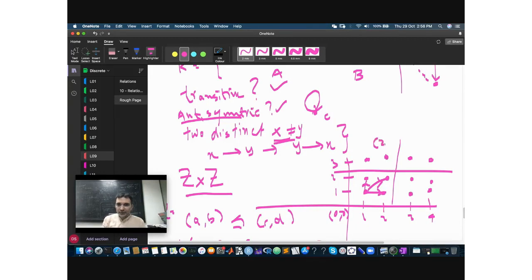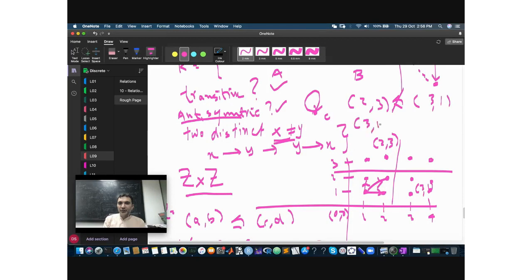So this is 2 3 and this is 3 1. No sir. 2 3 3 1. So first question is this less than or equal to this thing? It's not, because 3 is not less than 1, right? This is wrong.